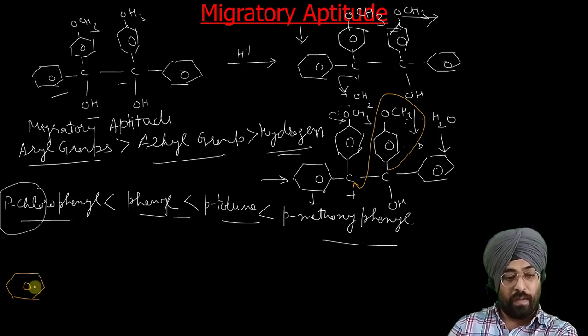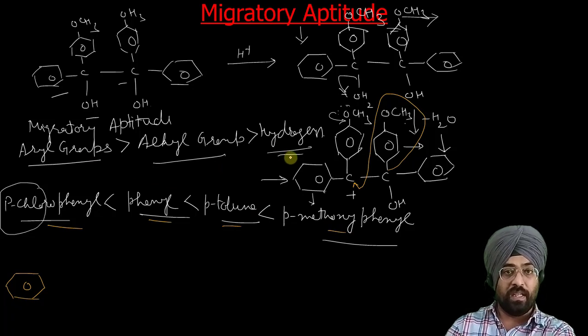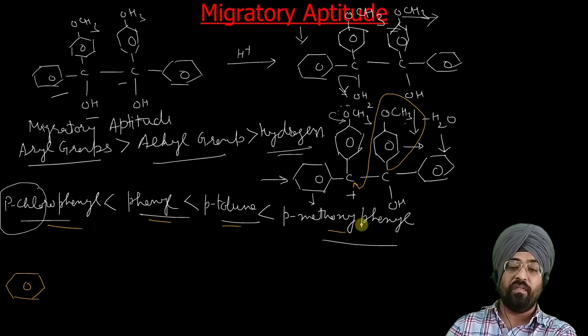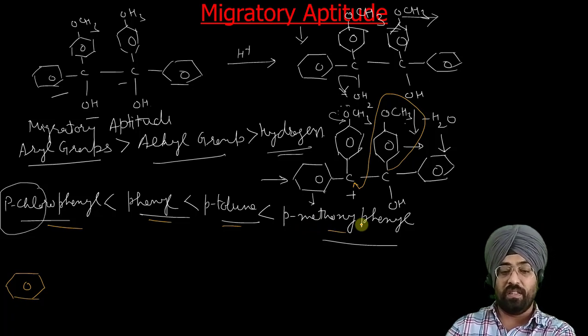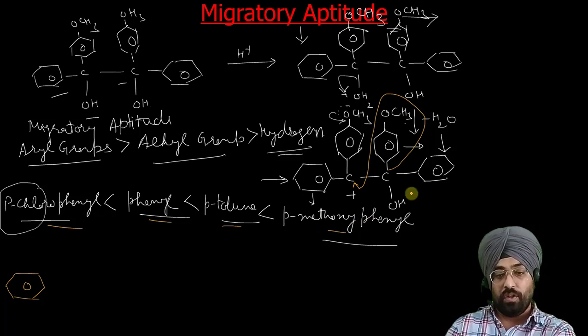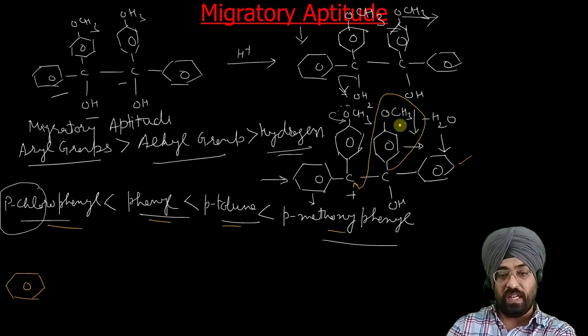So that is the migratory aptitude. You have to remember this migratory aptitude order. Generally aryl groups have higher migratory aptitude than alkyl groups, which have higher migratory aptitude than hydrogen. And if we have substituted phenyls, then parachlorophenyl has less migratory aptitude than phenyl, then paratolyl, and paramethoxyphenyl has the highest migratory aptitude of these groups. So in the case of phenyl and methoxyphenyl, the methoxyphenyl will migrate.